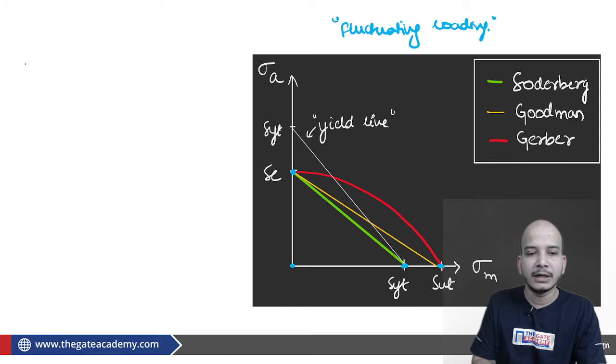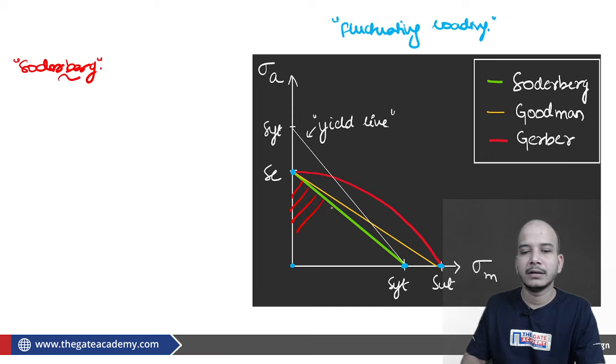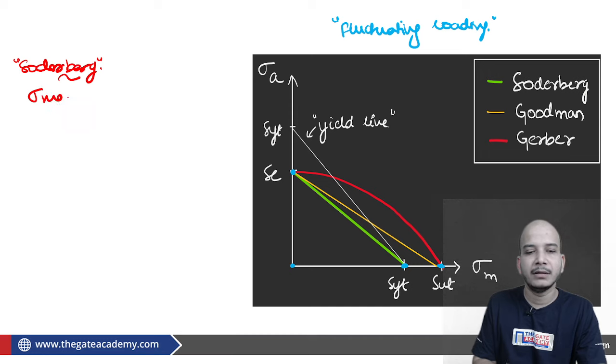Soderberg came up with the safe area, which was under this green line, and the equation of this straight line was sigma mean upon SYT plus sigma amplitude upon SE must be equal to 1.